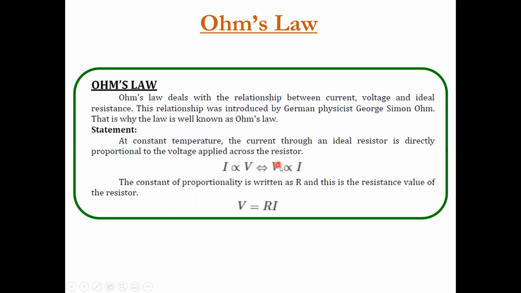That is, V is directly proportional to I. When I remove this proportionality, there is a constant R. That R is nothing but resistance. Resistance has units of ohms. Remember that; it plays a crucial role. V is equal to IR. This law was given by the German physicist Georg Simon Ohm.